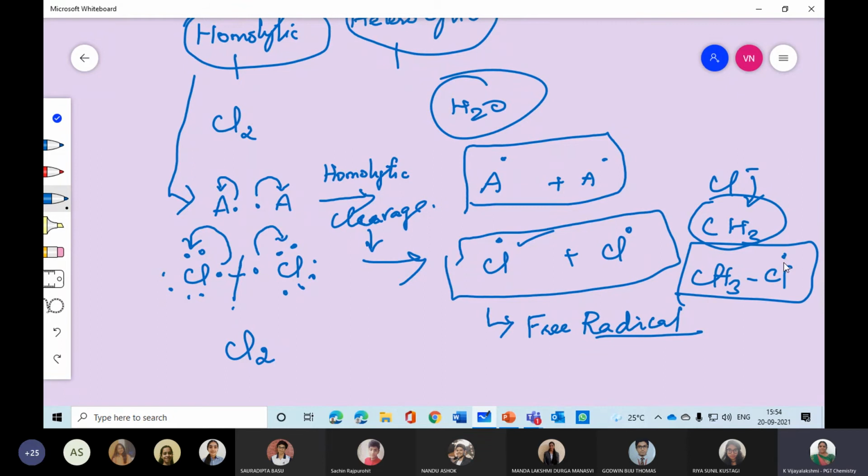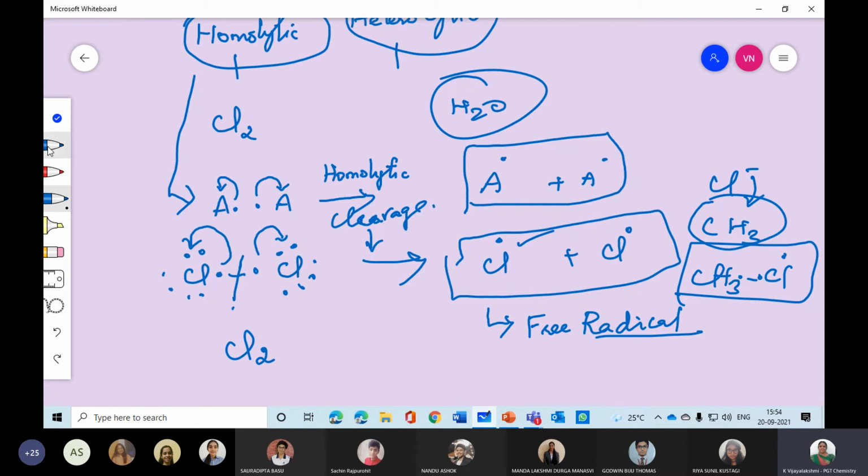The Cl has one electron, so it will go and sit over there. Anyway, the methyl group has one electron. So both will get the bond formation. Right? Now, in this way, homolytic means the same identical atoms are joined. So that is called homolytic.